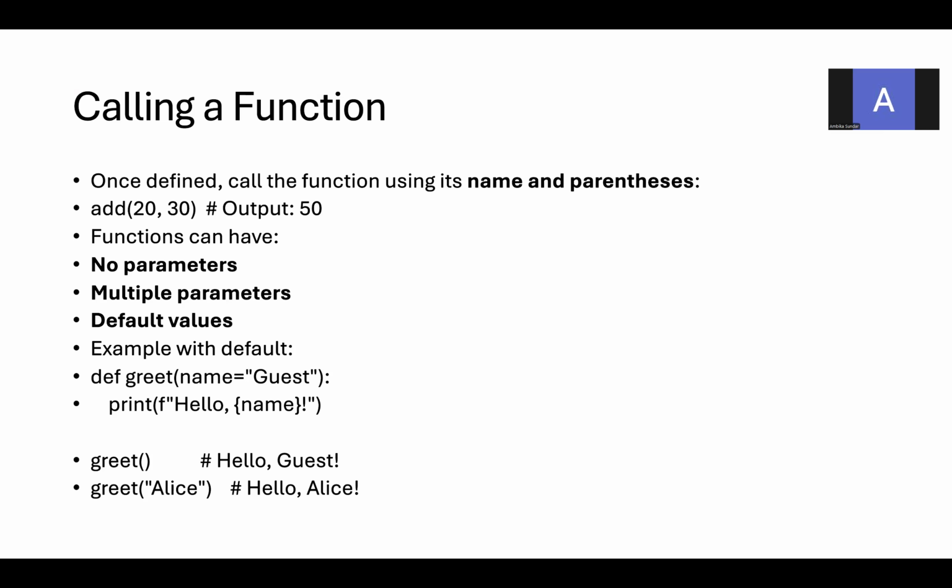Whenever you want to use a variable inside the print statement, you should use the formatting at the start of the print statement. The first time, you call greet without parameters: greet, open parenthesis, close parenthesis, because you have already given the value guest in the function header itself. So you don't need to pass any value here. But the next time, when you call this function with the new name alias, guest will be overridden with alias. So this is about calling a function and the different types of parameters we use.